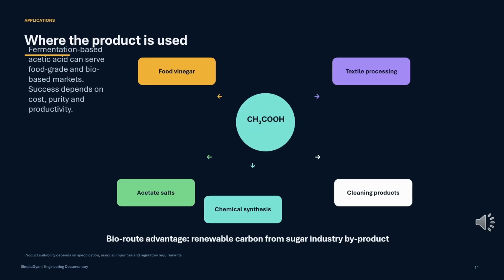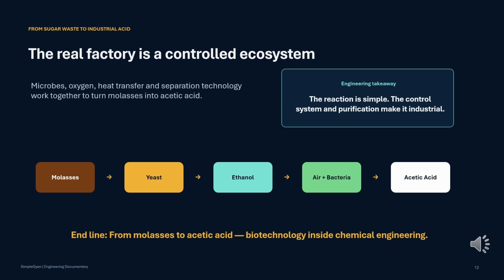Acetic acid is used in food-grade vinegar, acetate salts, textile processing, cleaning products, chemical synthesis, and as a raw material for acetate esters and vinyl acetate-based products. Fermentation-based acetic acid is attractive because it uses renewable biomass. But for bulk chemical markets, cost, separation energy, purity, and productivity decide whether it can compete with petrochemical routes. So the journey is simple in concept but complex in engineering.